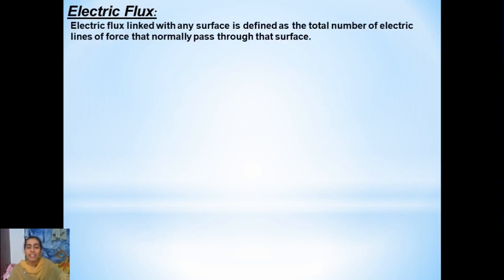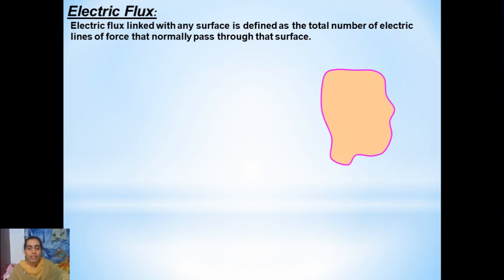So in simple terms, how do we define it? Electric flux linked with any surface is defined as the total number of electric lines of force that normally pass through that surface. Let us consider any surface, irrespective of the shape, whatever may be the shape. If the electric field lines are passing through that surface, the quantity of electric field lines which are passing normally through that surface, we call it electric flux.